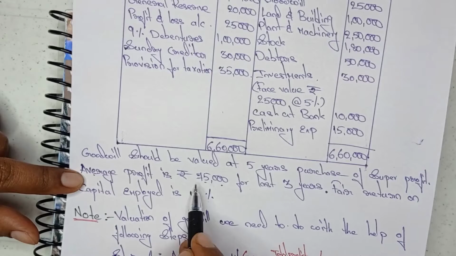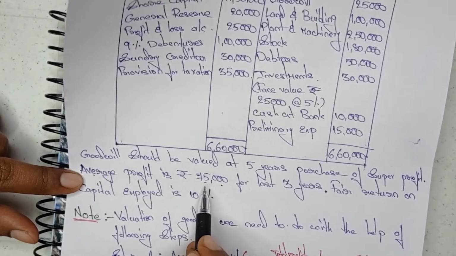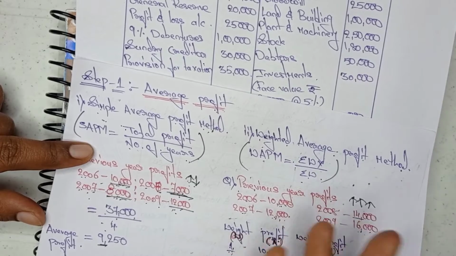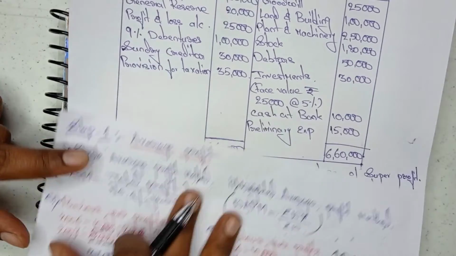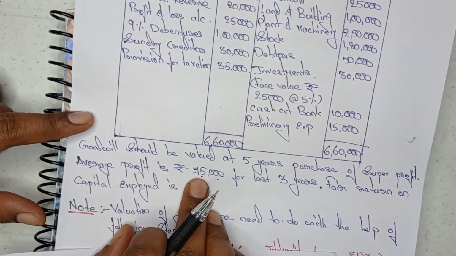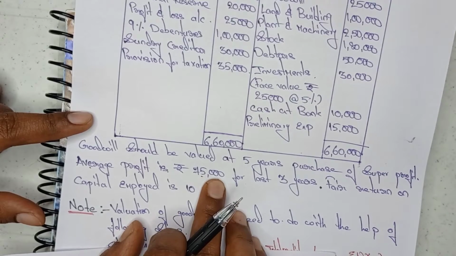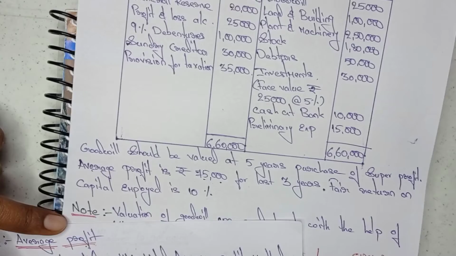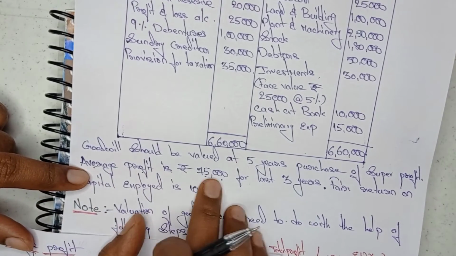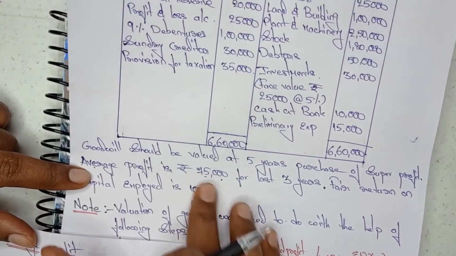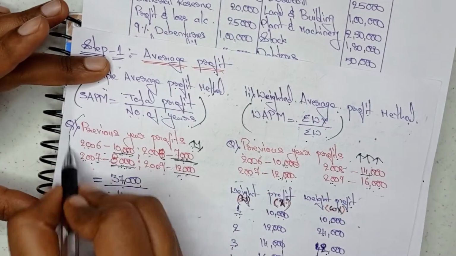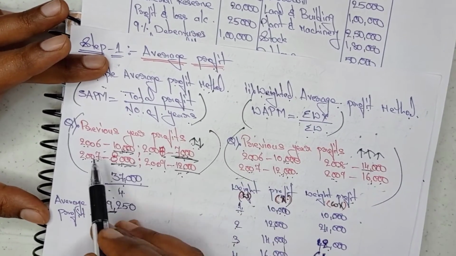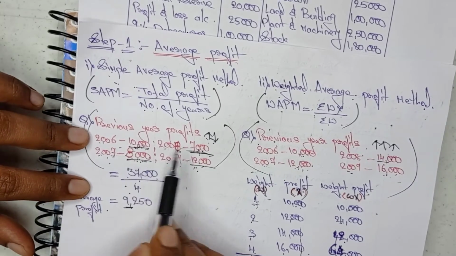If they give the information this way, then we need not do any simple average or weighted average. Why? Because they have already done everything and given the average profit value directly in the question itself. So no need to do these steps. If the average profit is not directly given in the question, then they will give it this way, and at that time you need to observe the values.